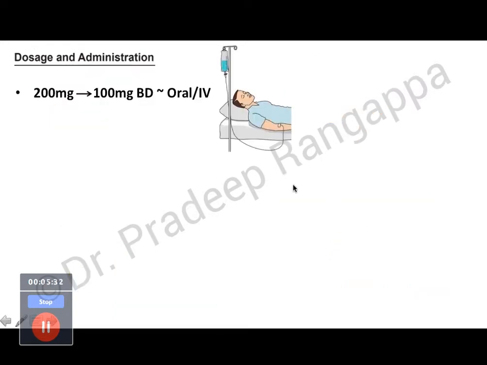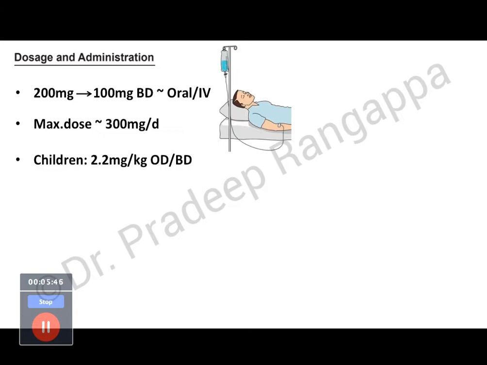So what are the dosage and administration? We give 200 mg IV stat followed by 100 mg twice daily, oral or IV. The key thing about doxycycline is enough hydration has to be given when it is administered. Maximum dose is 300 mg per day. In children, it is used at 2.2 mg per kg once a day or twice a day. Another distinct advantage is low dose doxycycline, 20 mg twice a day, is used in various skin conditions like acne and rosacea. In fact, when I was a teenager, I was given doxy at a low dose. So this is used as treatment for acne.